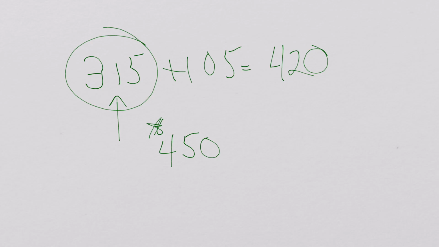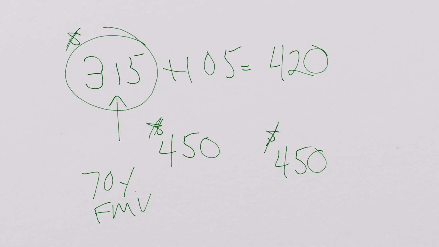So what we're doing is remeasuring the 315. 315 buys 70% of the whole, but the whole has got to be 450 in true value. I think you're getting the idea. 315 is 70% on a fair market value, so the remeasurement has got to bring up the total to 450.